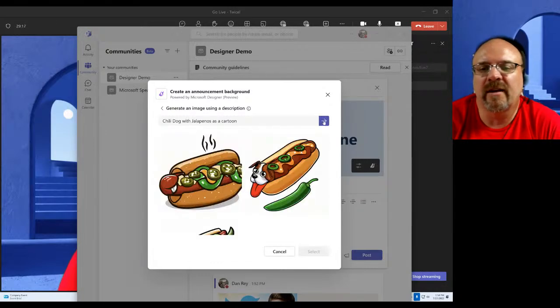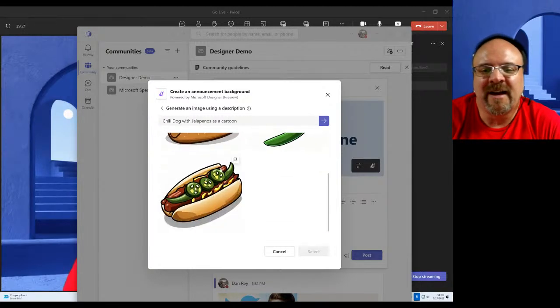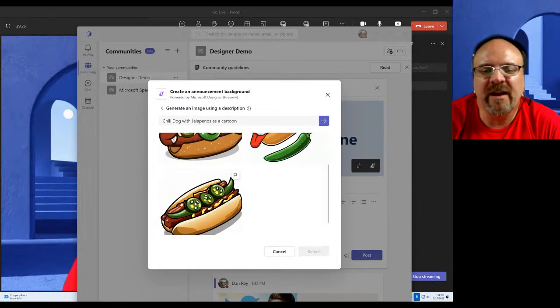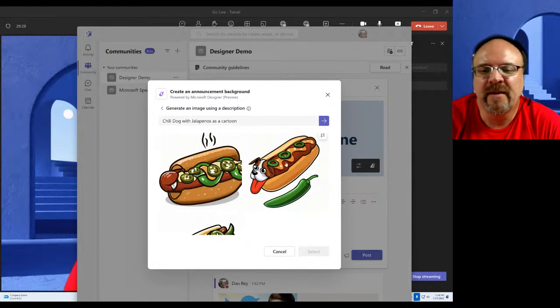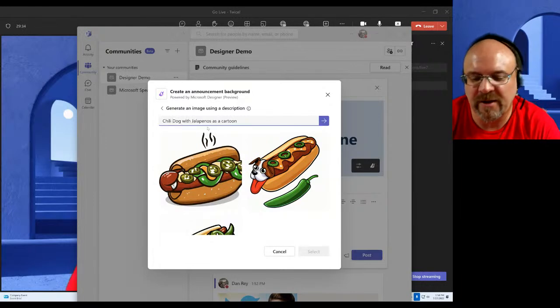There we go. Look at that. We get a dog. We get jalapenos and sport peppers and mustard. It doesn't look like we've got ketchup, probably more than a chili dog. So many of these are missing the chili part of my request.